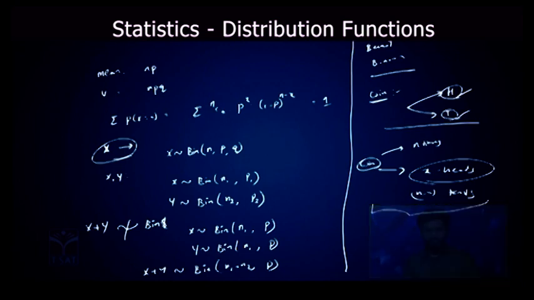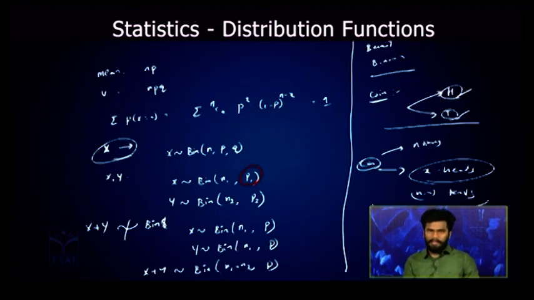What is the difference in these two cases? In the first case, x is following binomial distribution with n1 number of trials and p1 as the probability of success, and y is following binomial distribution with n2 number of trials and p2 as the probability of success.